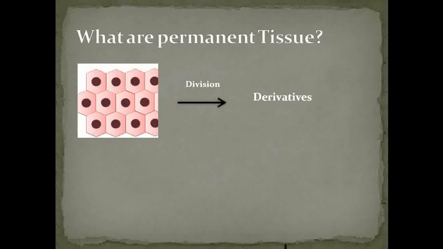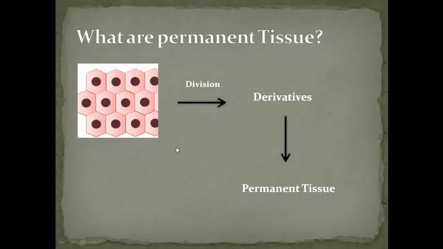The permanent tissues come from meristematic cells, which have the ability of continuous division. These meristematic cells undergo division to add derivatives, and these derivatives, after performing their particular function, are converted into the permanent tissue.